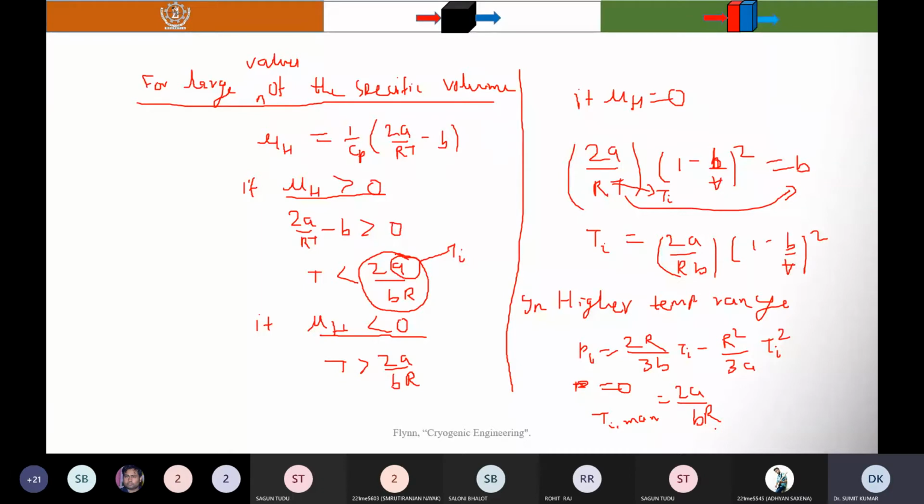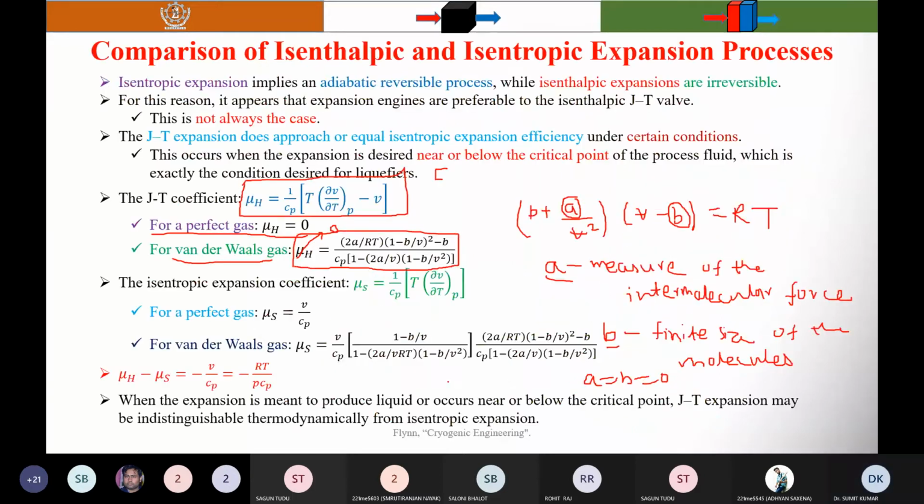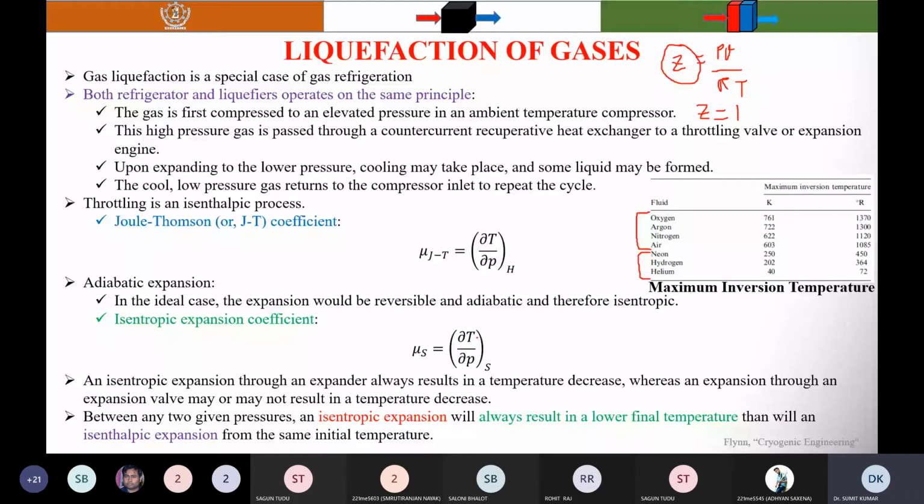Next is the isentropic expansion coefficient mu s. I already discussed what mu s is. Mu s is defined as the partial derivative of T with respect to the pressure P at constant entropy, that is, during the isentropic process.